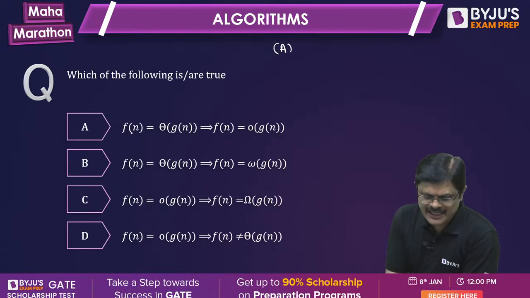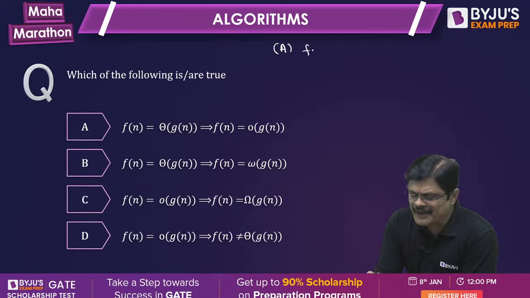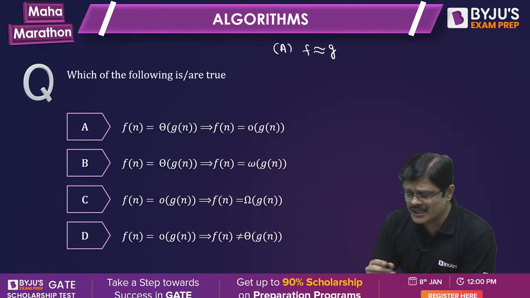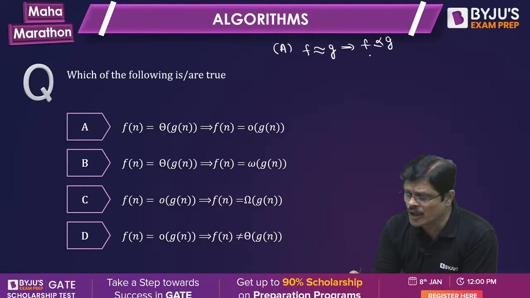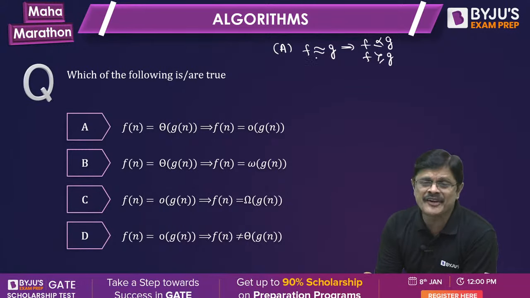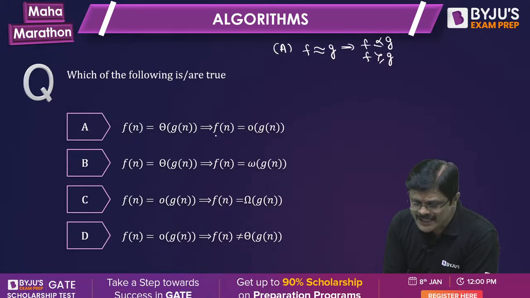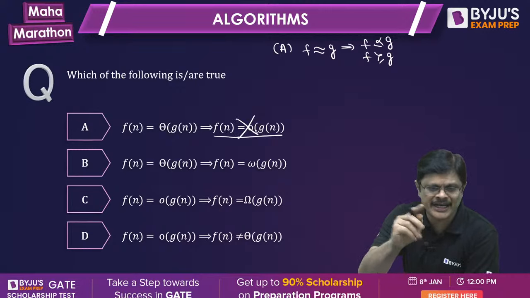See, first one says F is asymptotically equal to G. When it is asymptotically equal to G, you can say it is less than or equal to G, there is nothing wrong. If you say it is greater than or equal to G, there is nothing wrong. That is, if it is theta, you can say big O or big omega. But you cannot say small o. You can't say F is less than G, so this is wrong. Option A is wrong.